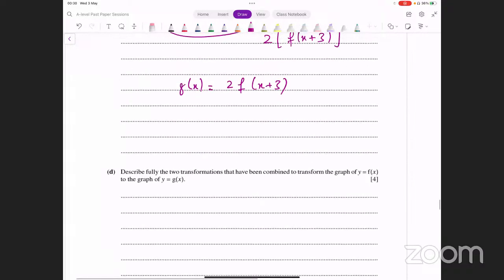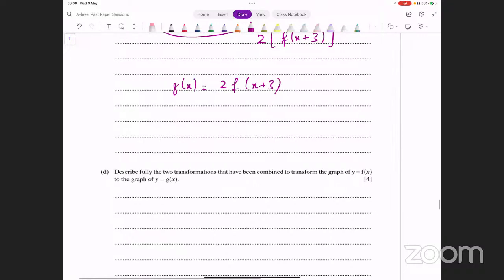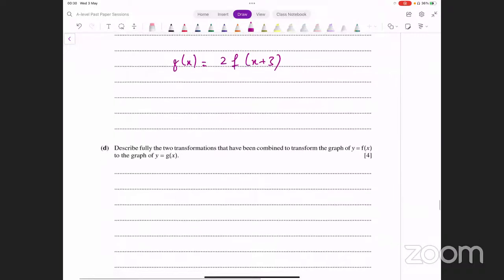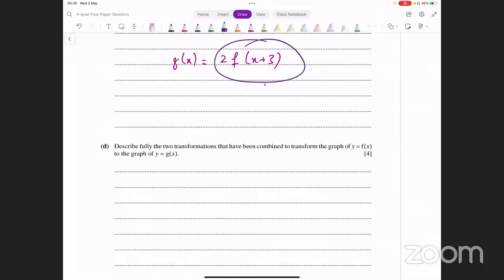Now it says describe fully the 2 transformations that have been combined to transform the graph of f of x to the graph of g of x. ये कौन सी 2 transformations हो रही हैं? You have to describe those transformations. Now, once you've converted it to this form, this is pretty straightforward. अगर आपके transformations के concepts ठीक हैं, तो this is pretty straightforward. इसमें order भी matter नहीं करता because one is vertical and the other is horizontal. तो order जो मर्जी हो सकता है, right? Because इनका आपस में order नहीं matter करता. तो आप जो मर्जी पहले लिख सकते हैं.